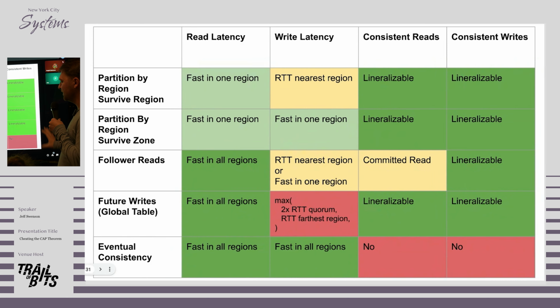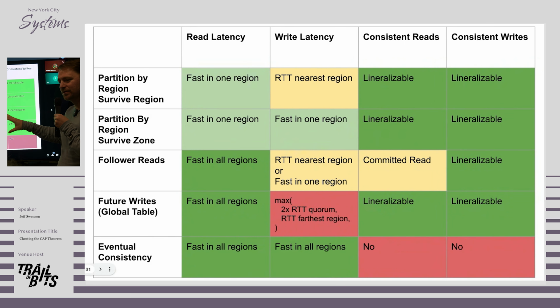And this is kind of our menu of strategies that we have. We can partition things by region so that each region gets its own copy. That gives us fast writes in that region, gives us fast reads in that region, but reads from other regions are going to be slow. We can get follower reads. This gives us fast reads in all regions, and wherever that leaseholder is, we'll have performant writes, but we give up some amount of consistency.